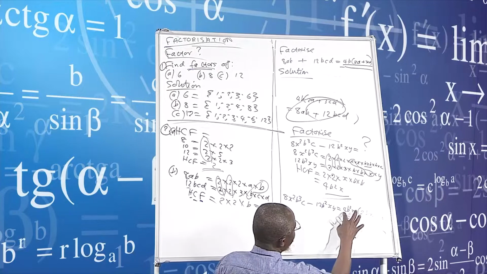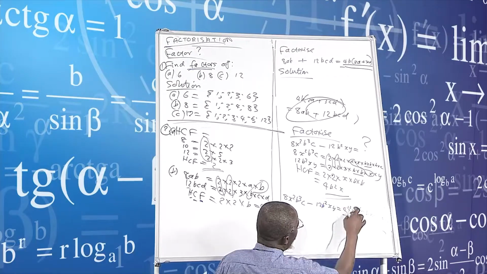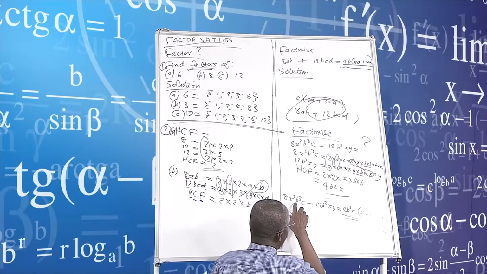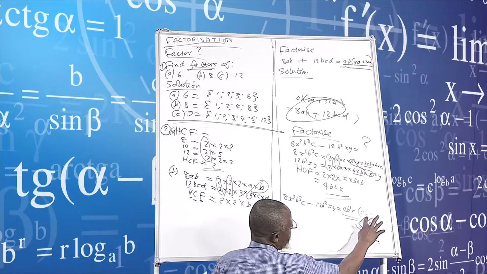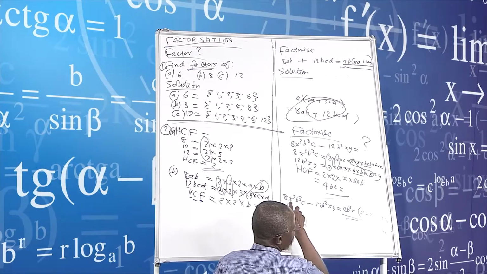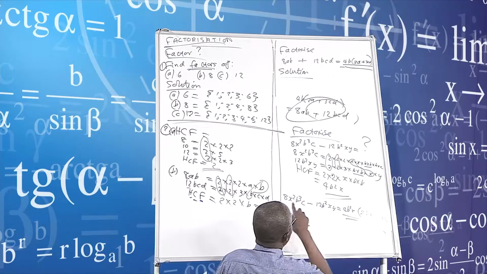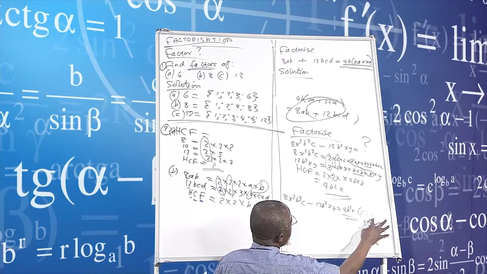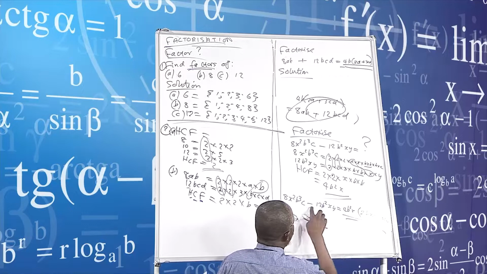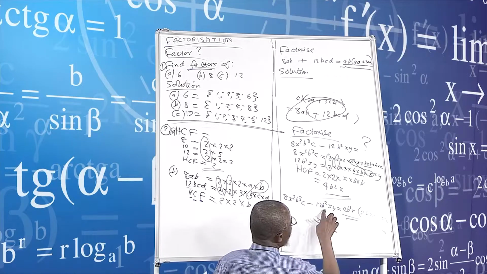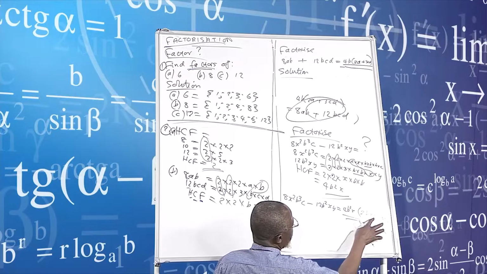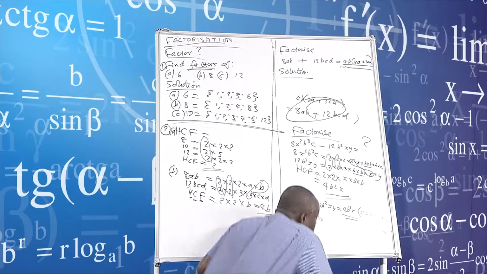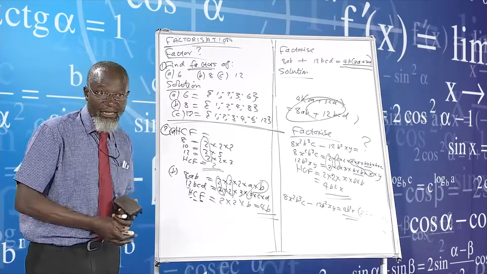Let us double check. This is our HCF, 4b squared x. 4 into 8, 2. And then b squared and b to the power 3, b squared cancels, b remains. And then we've got our x and x squared, there is also an x, x remains. And then c. Which means again I now put a minus sign. And then 4 into 12, which is 3. And then a b and a b, b remains. x and x will cancel, and y remains. So this is the factorization that I'm talking about.